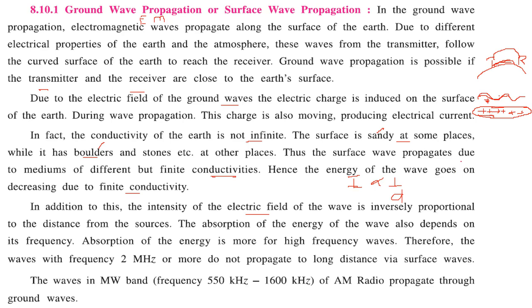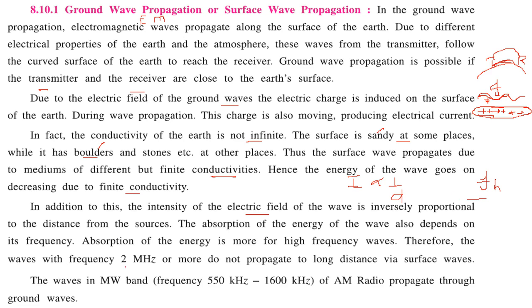The absorption of the energy of the wave also depends on the frequency of the wave. Absorption of energy is more if the frequency is high: the higher the frequency, the more absorption of energy.